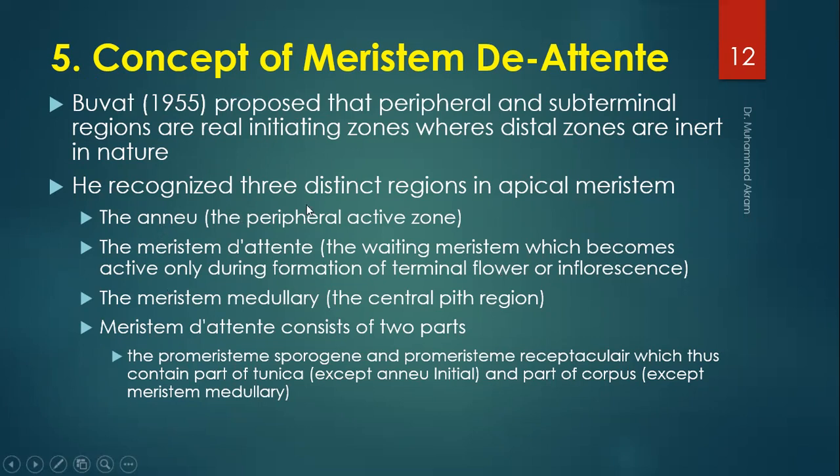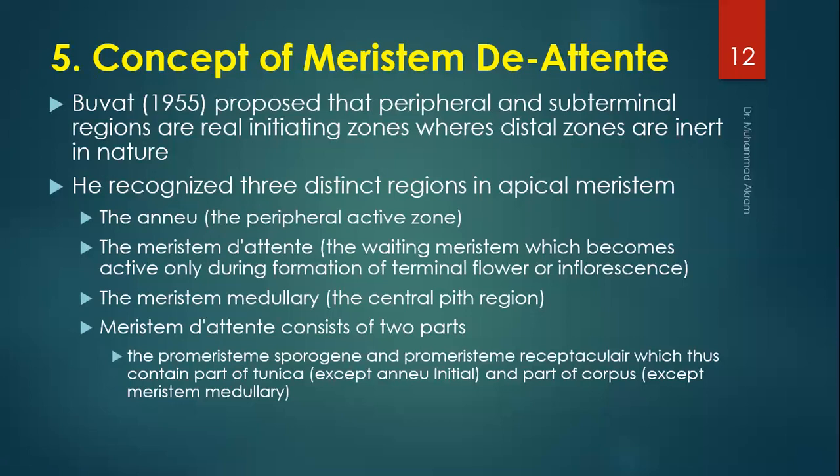Here he recognized three distinct regions in the apical meristem: the peripheral active zone; the meristem d'attente, the waiting meristem, which becomes active only during the formation of the terminal flower or the inflorescence. It means that this d'attente meristem, also known as the waiting meristem, is only active during the reproductive stage of the plants.